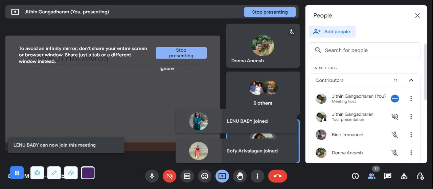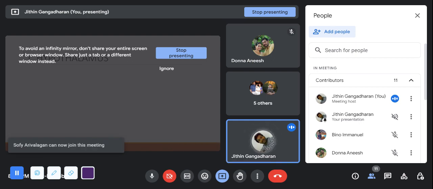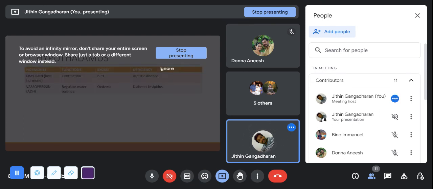We have oxytocin as well as vasopressin. Clear? The oxytocin and the vasopressin secreted by the hypothalamus are stored in the posterior pituitary, and the posterior pituitary releases these oxytocin as well as vasopressin.